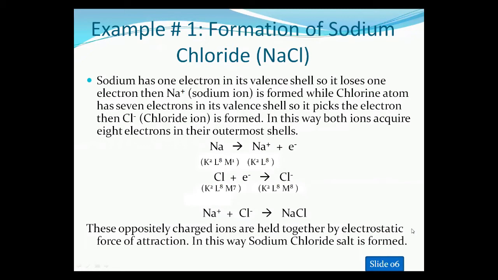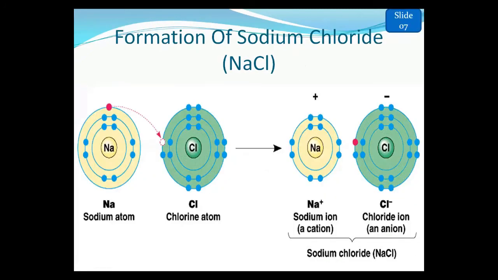Next, for more clarification of the concept, let us see the atomic structure of these two atoms. As you can see in the structure, the sodium atom has 2 electrons in the first shell, 8 electrons in the second shell, and 1 electron in the outermost shell.